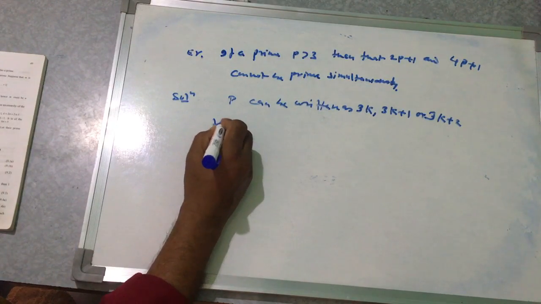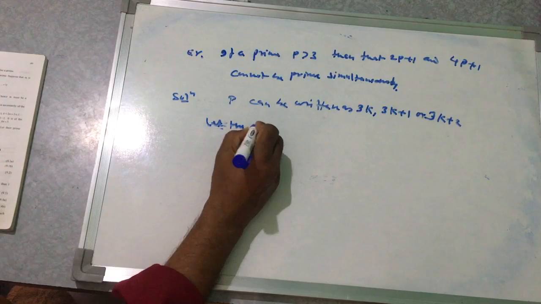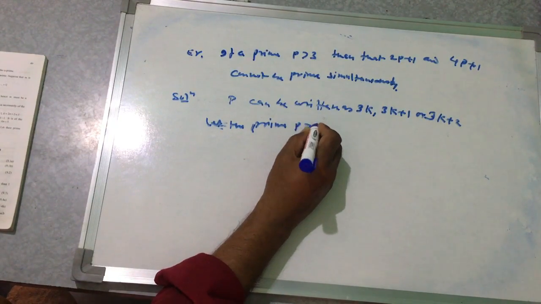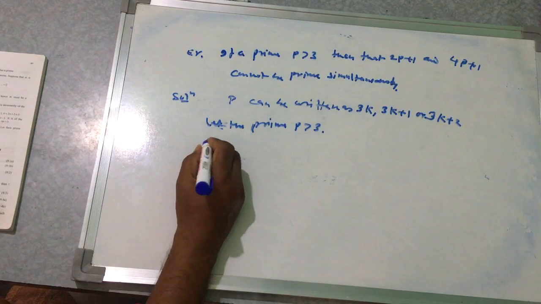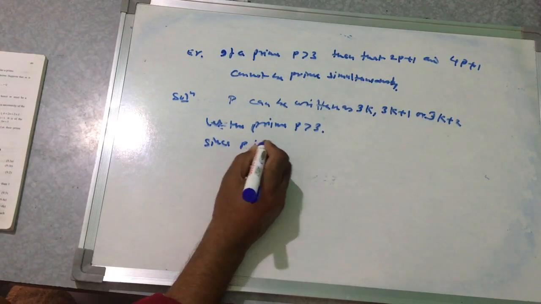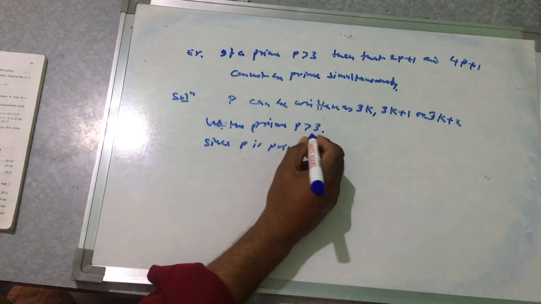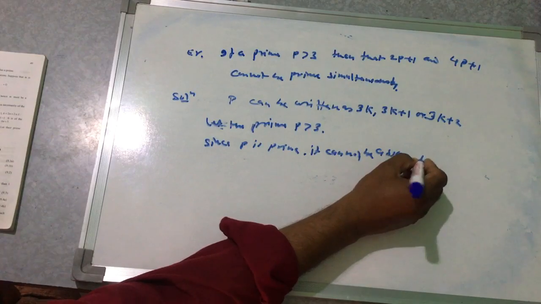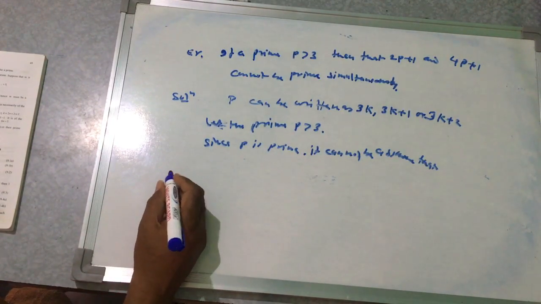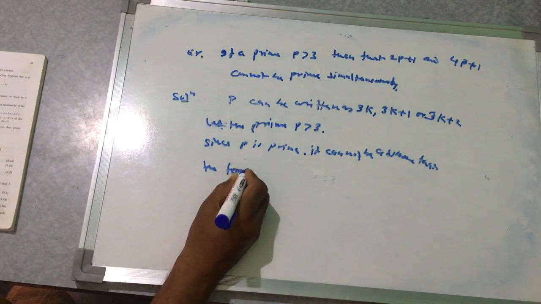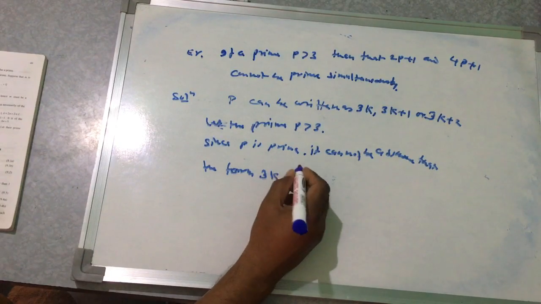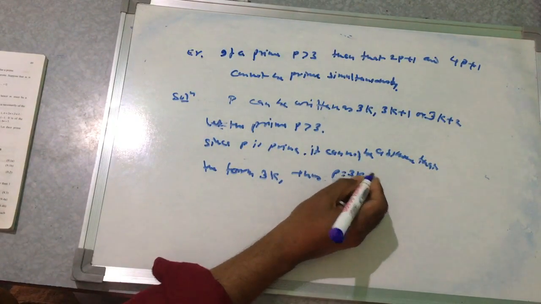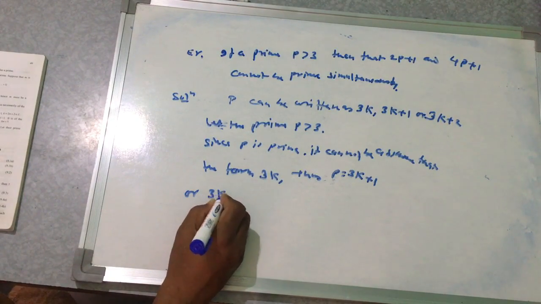Let the prime p be greater than 3. Since p is a prime, it cannot be of the form 3k, so p is equal to 3k plus 1 or 3k plus 2.